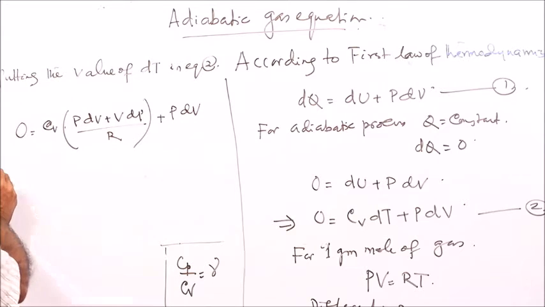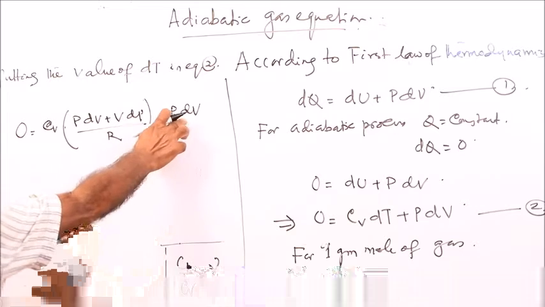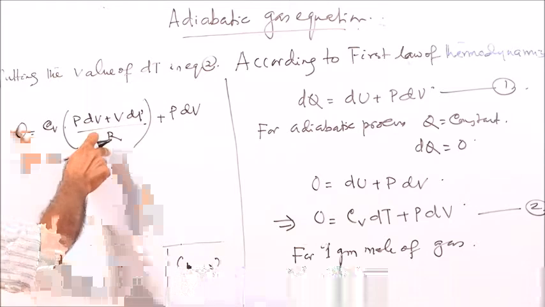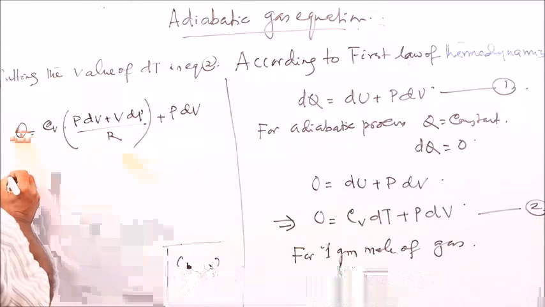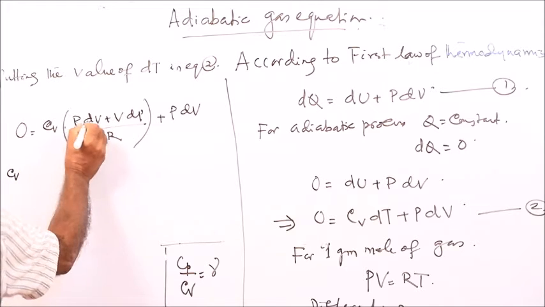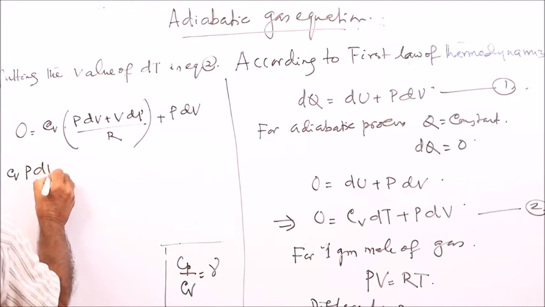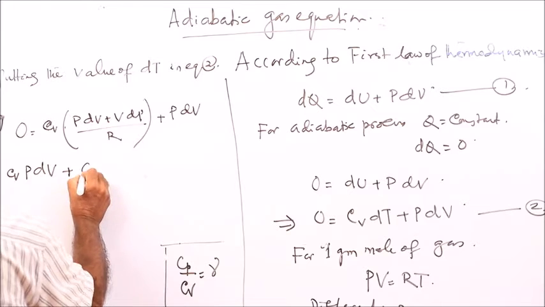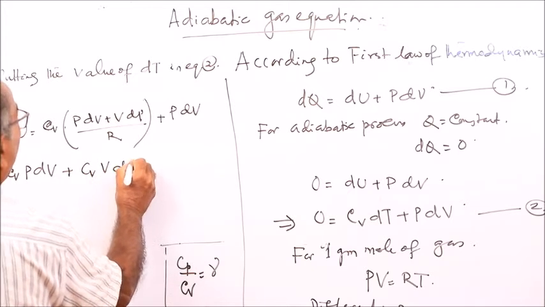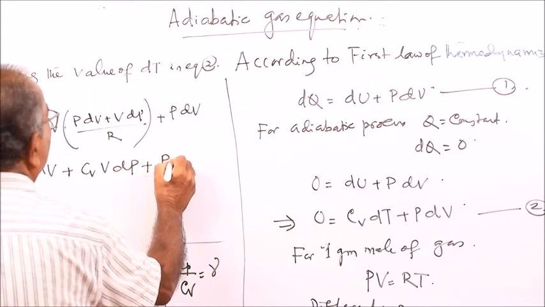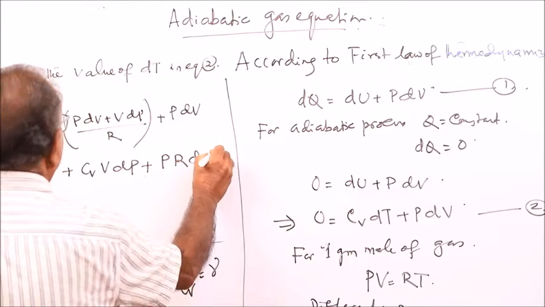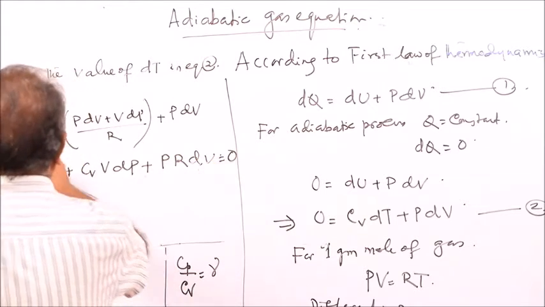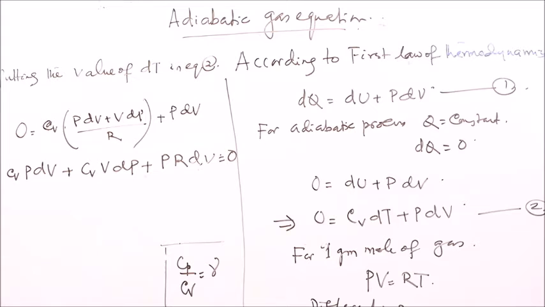If we multiply by R, R into 0 is 0, so this becomes Cv P dV plus Cv V dP plus P R dV, that is equal to 0.